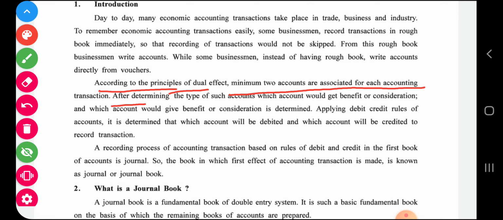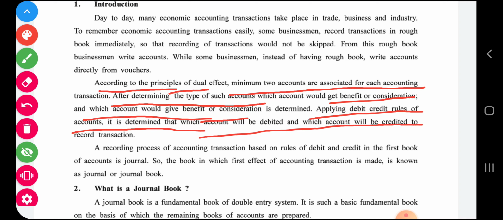After determining the type of such account, type of account means whether it is personal, real or nominal, which account would get benefit or consideration and which account would give benefit or consideration is determined. Applying debit credit rules of account, it is determined which account will be debited and which account will be credited to record transactions.